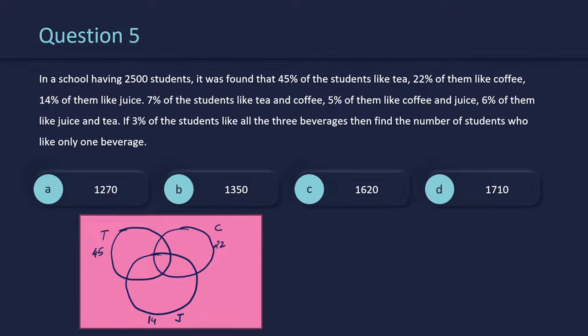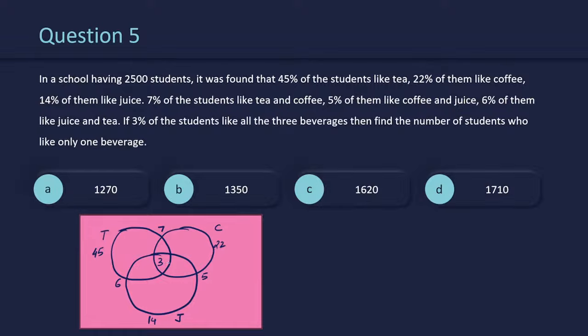Now, 7 students like tea and coffee. So it's not only tea and coffee, it is both tea and coffee. So I can say that the sum of these two regions that I have just marked will be 7. Okay, all right. ठीक है. Now, likewise, 5 of them like coffee and juice. So I'll write 5 here, and 6% like tea and juice. Now, the number of students who like all three beverages is 3 percent. So these are the values that they have given.